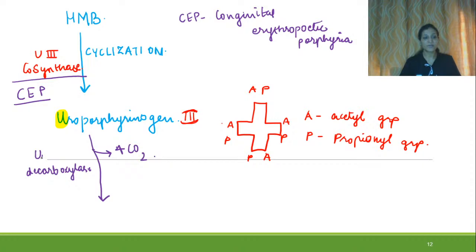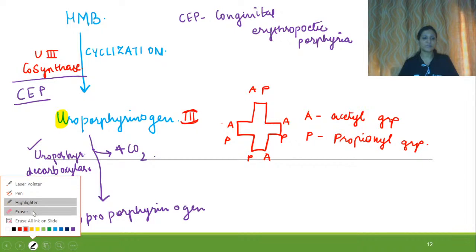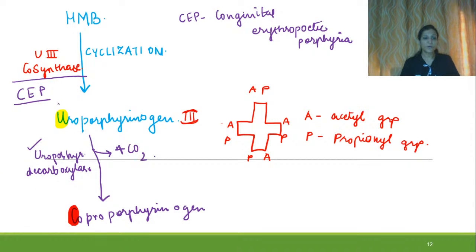So with uroporphyrinogen decarboxylase, 4 carbon dioxide will be removed, and the thing that will be formed will be coproporphyrinogen. This is the product. So after under, the mnemonic that we have seen is carpenter. Work hard under carpenter. So U is for under in our mnemonic, and C is for carpenter.